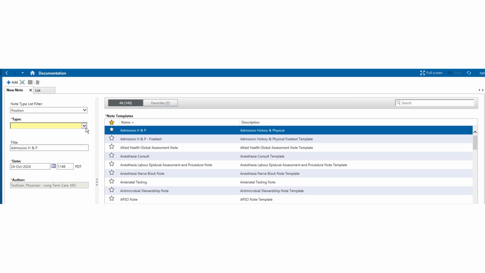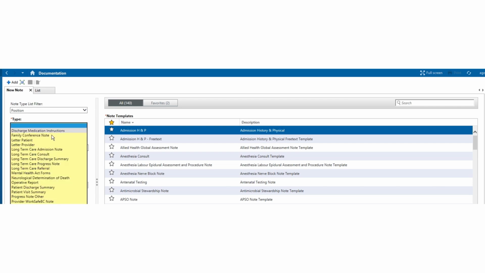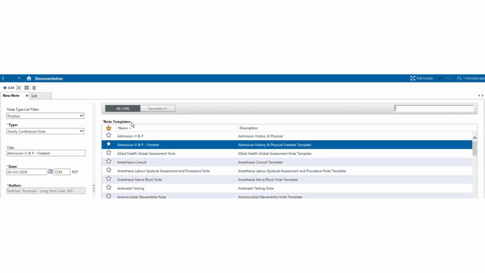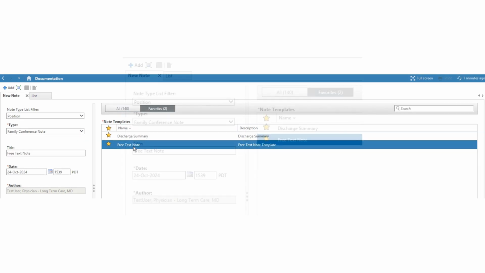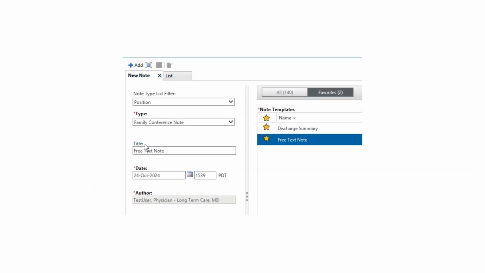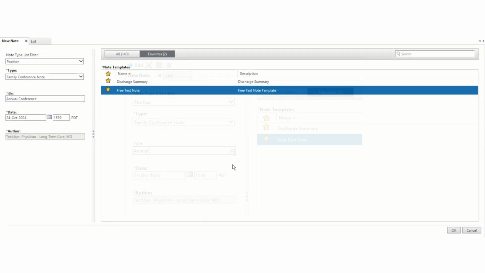Under Type of Note, please select Family Conference Note from the drop-down menu. Next, you'll need to select a note template. Select Free Text from the Main tab or from the Favorites tab if you have already marked it as a favorite. To change the title of the document, move your cursor to the window and click the X to remove Free Text Note. Then type in either Annual Care Conference or Family Care Conference and click OK.